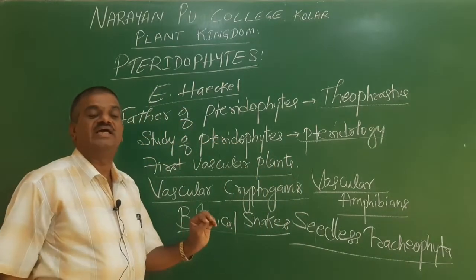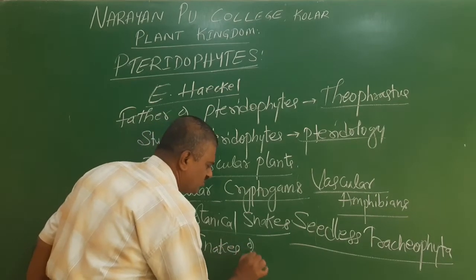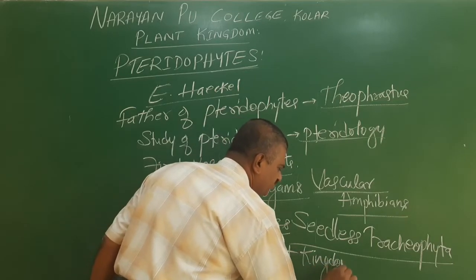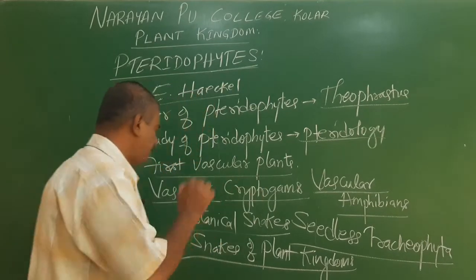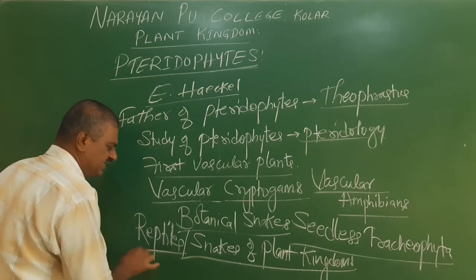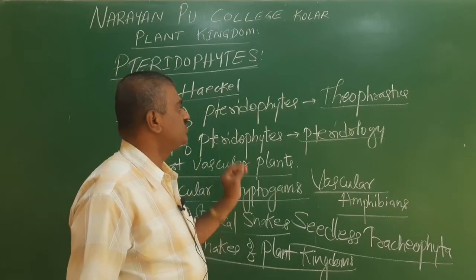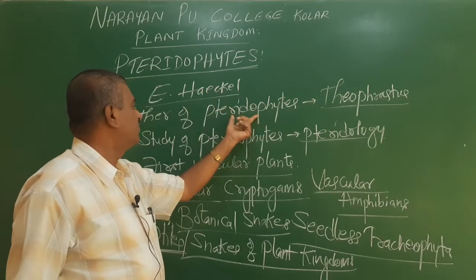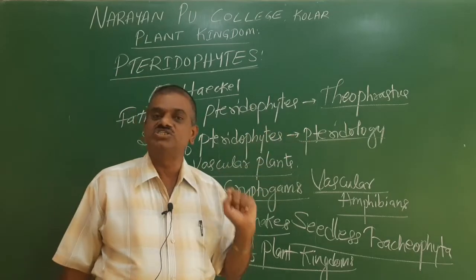They are also called snakes of the plant kingdom, or also reptiles of the plant kingdom. So all these are nothing but pteridophytes. Pteridophytes was coined by Ernest Haeckel, the father of pteridophytes is Theophrastus, and the study is called pteridology.